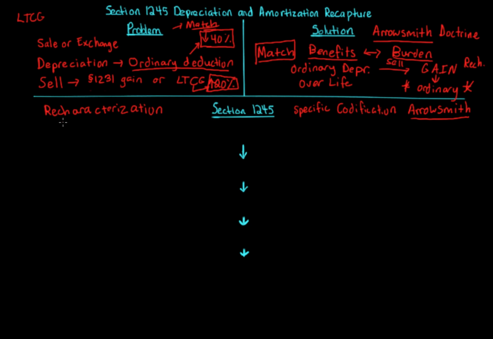So let's go ahead and go through the actual requirements. When you go through the requirements, I think you'll understand more the problem and solution, how it applies with respect to depreciation and amortization. So recall again that depreciation results in an ordinary deduction because there's no sale or exchange. Same with amortization. If you're amortizing property on the tax return, that's going to reduce ordinary income on the tax return.